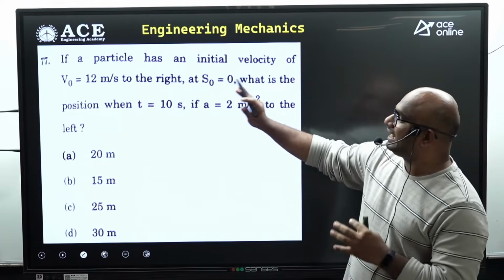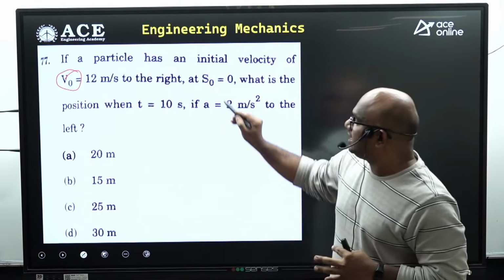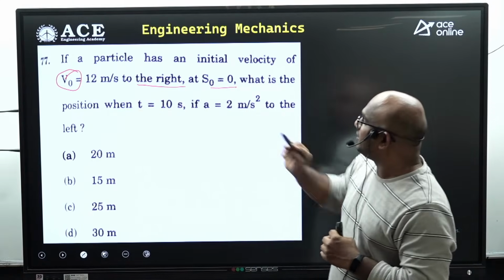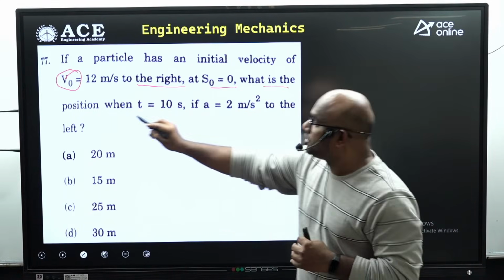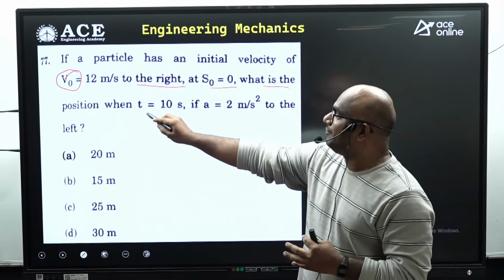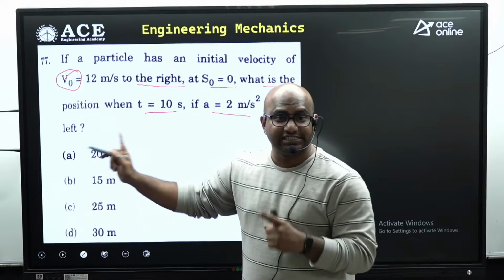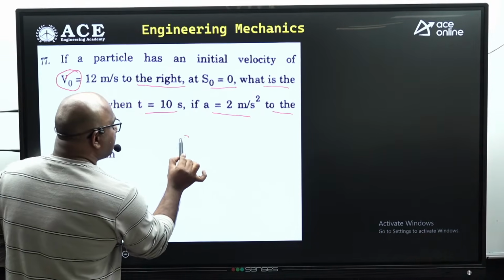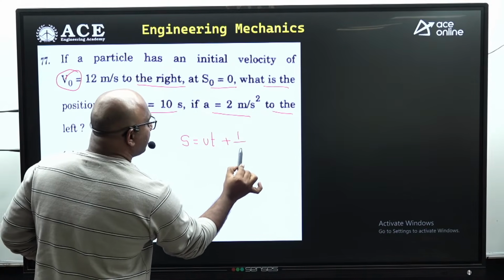Next, if a particle has an initial velocity as given, and the initial displacement is given, with initial velocity to the right, then what is the displacement when time t equals 10 seconds, a equals 2 meters per second to the left. This is the only clue he has given to understand. Now what is the formula? Displacement: s equals ut plus half at square.